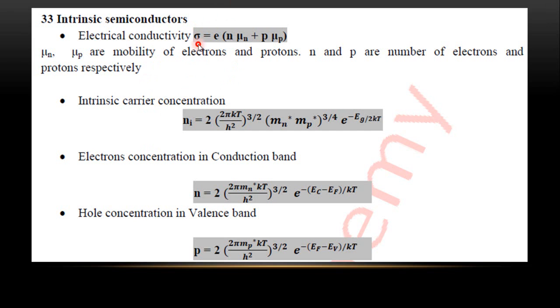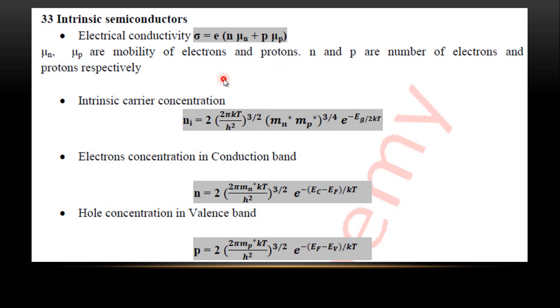The electrical conductivity of an intrinsic semiconductor is due to both charge carriers, electrons and holes. So sigma is e times n mu n plus p mu p, where mu n and mu p are the mobility of the electron and hole.